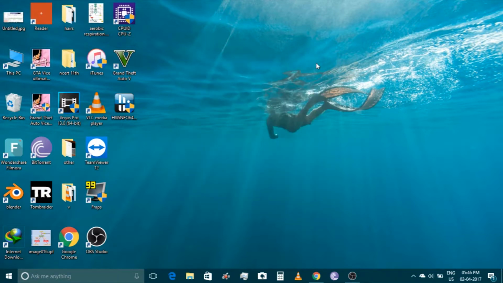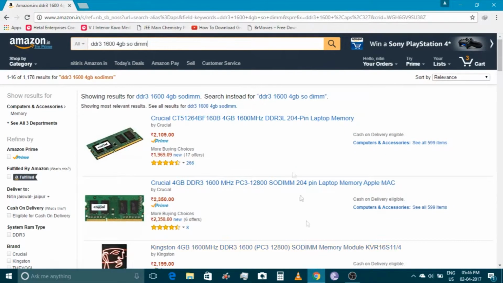And now when you open any shopping site, you just have to enter things like this: DDR3 1600 megahertz 4GB SODIMM, and when you hit the enter button, you see all the search results. This is the one I bought, guys, and I haven't tested yet whether it is compatible or not, so I'm going to check it right now after installing it.